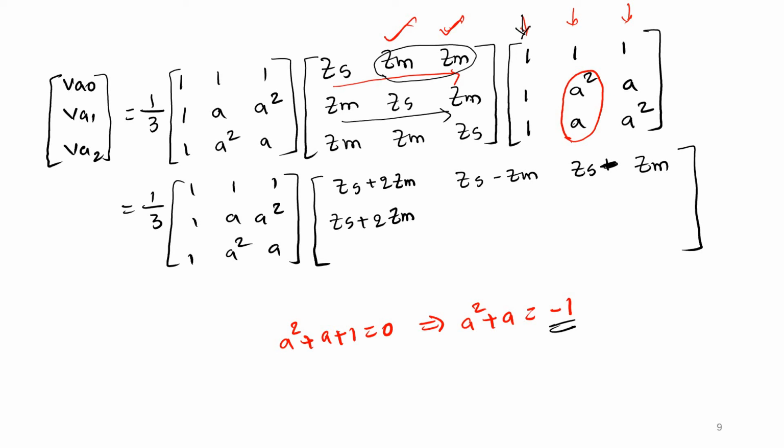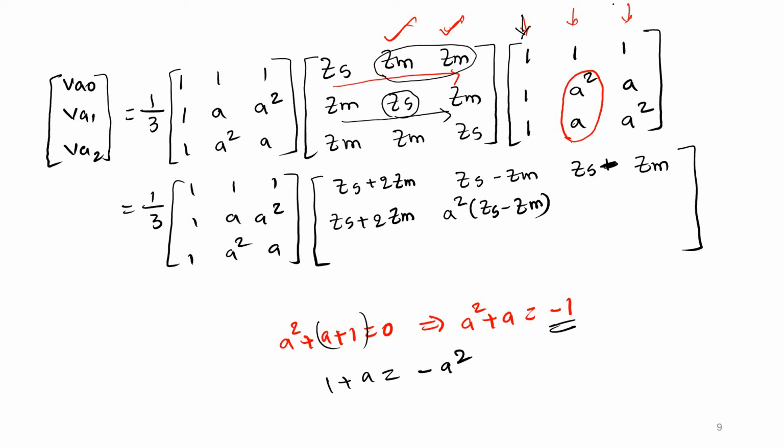Zm into 1 plus Zm into A, that is Zm into 1 plus A. So what is the value of 1 plus A? 1 plus A will be equal to minus A square. So now the Zs term is multiplying with A square. A square into Zs minus A square into Zm. So what you will get here? A square into Zs minus Zm.